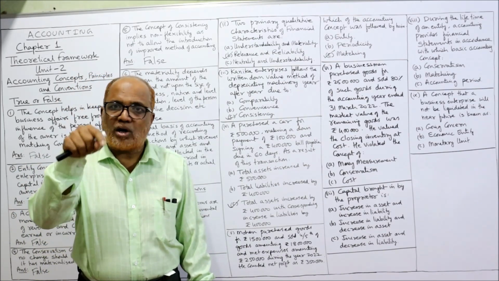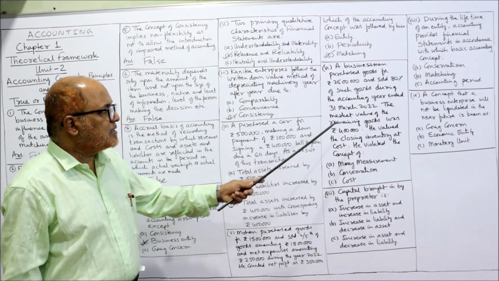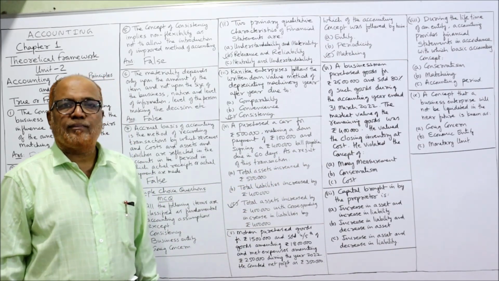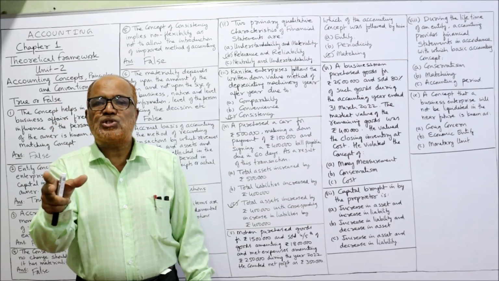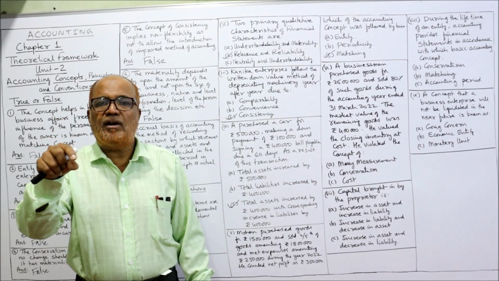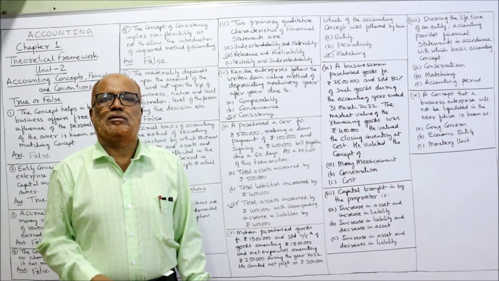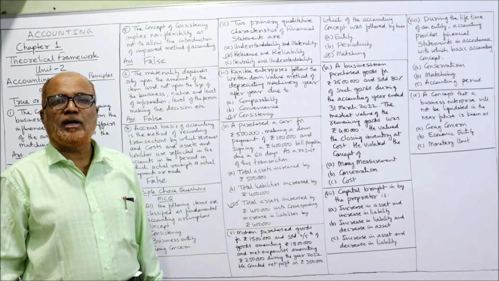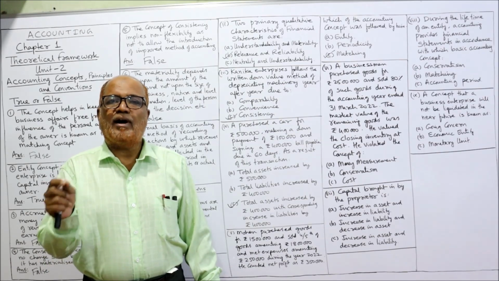5 lakh rupees is the cost price, whereas market price is 4 lakh rupees. He valued the closing inventory at cost. So while preparing financial statements, the closing inventory he has taken at cost. Cost means how much? 5 lakh. He violated which accounting concept?